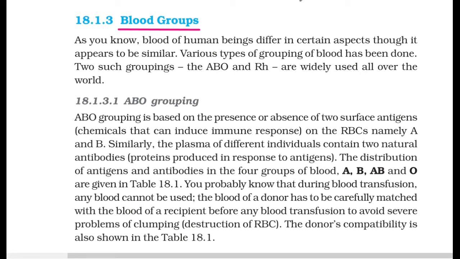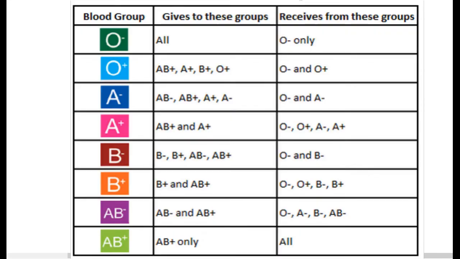The blood of human beings differs in certain aspects, though throughout it appears to be similar. Various types of grouping of blood have been done. The A, B, O and Rh groupings are widely used all over the world.